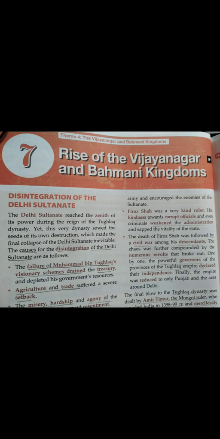And we have also studied about its downfall, which leads to the establishment of other new empires. These two new empires are the Vijayanagar and the Bahmani. So in this chapter, we shall study about the Vijayanagar and the Bahmani kingdoms.